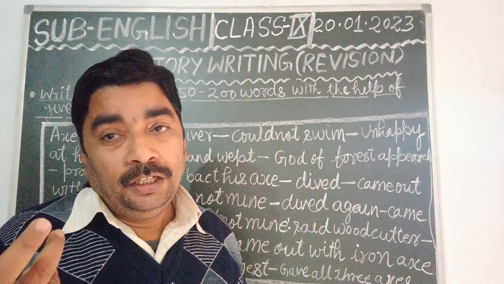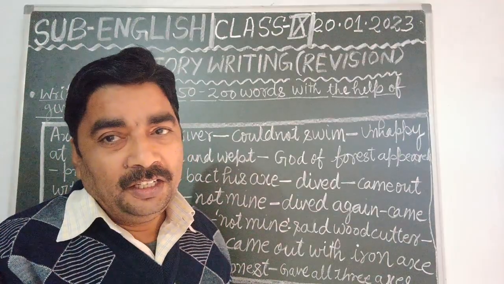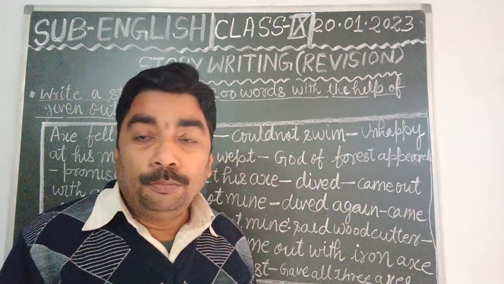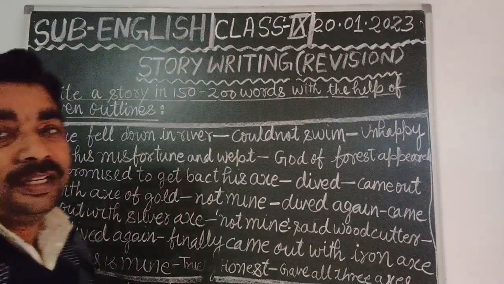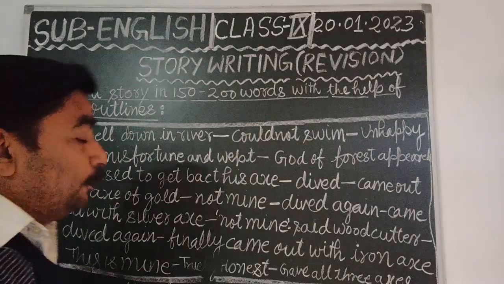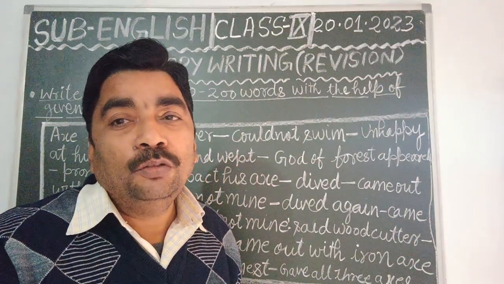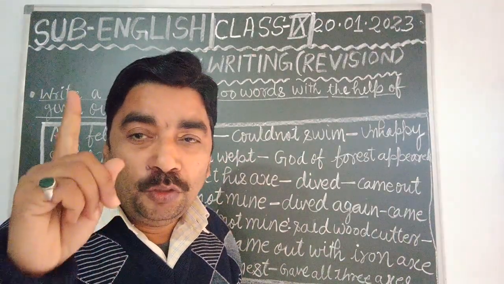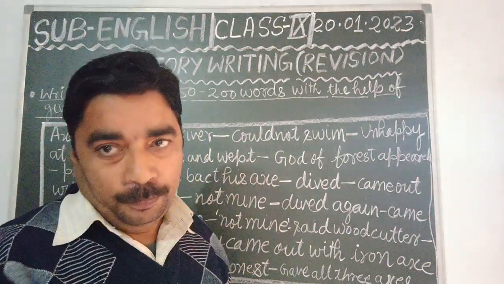And after that, what happened? The god of forest wanted to check his honesty, whether the person was honest or greedy. So for the first time, dear students, the god of forest came out with the gold axe, and he offered that gold axe to him. But the honest woodcutter refused to take it, and he said that it was not his.